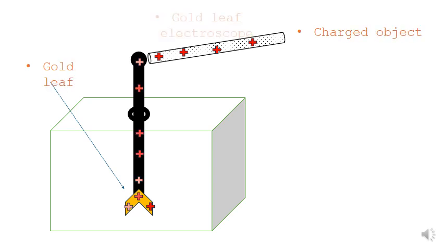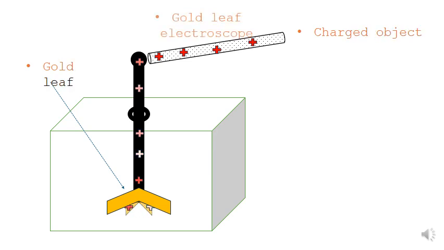Please listen carefully. I have taken a box and kept one rod. At the end of the rod I attached one gold leaf. If I keep one charged particle nearer to this box rod, the positive charge transfers to the gold leaf, and the extreme end of the gold leaf has a similar charge, positive in this case. Now both ends of the gold leaf are positive, so they will repel each other.